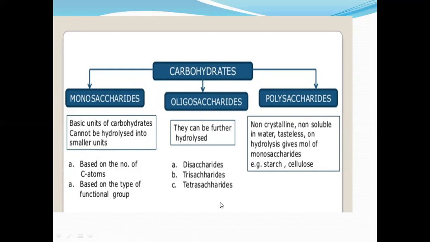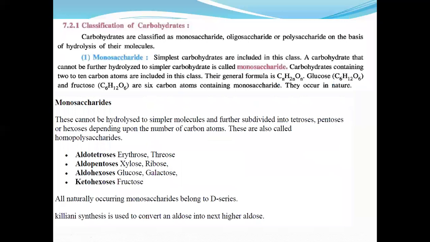Saccharides you have to remember. Oligosaccharides include di, tri, and tetrasaccharides. Polysaccharides are non-crystalline, insoluble in water, and tasteless. On hydrolysis they give moles of monosaccharides, for example starch and cellulose. Okay. So the classification of carbohydrate starts with monosaccharides.